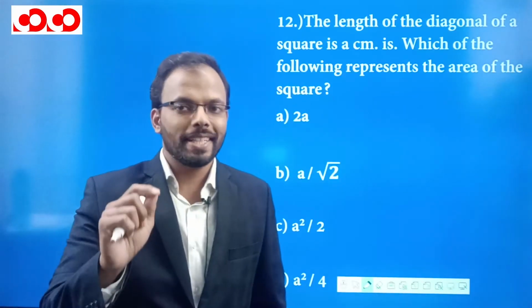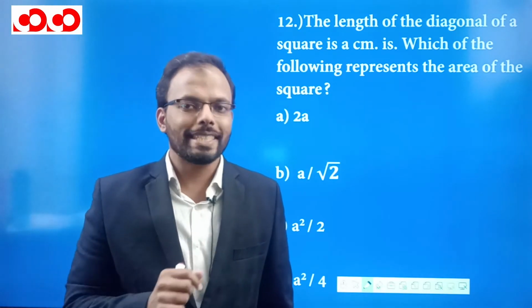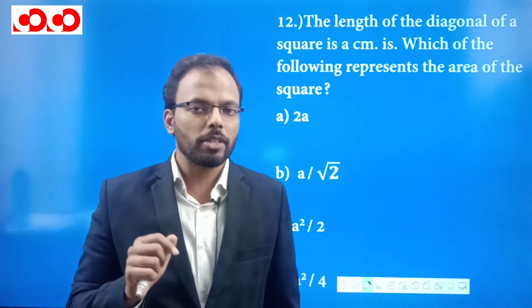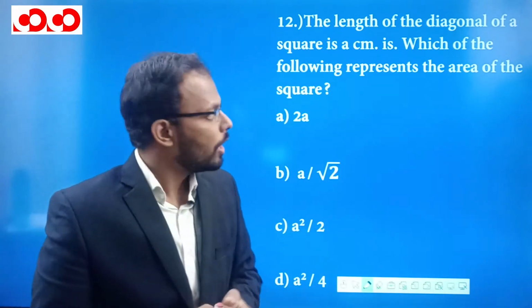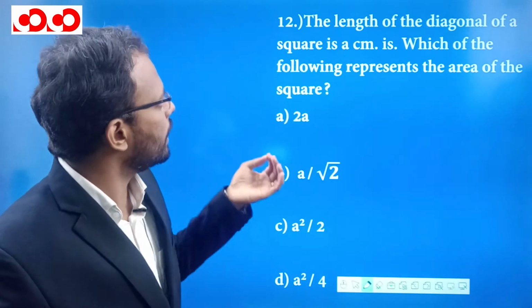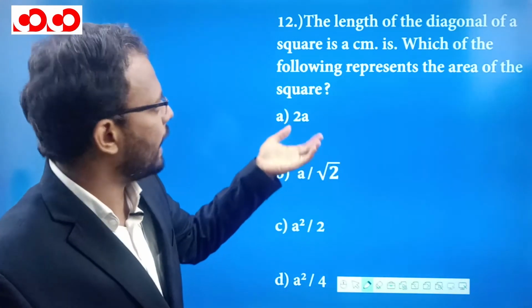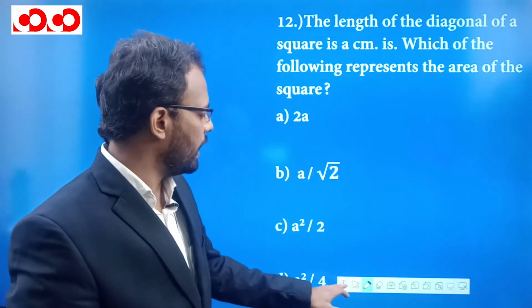So till now we have seen some questions based on probability, permutation, combination. Now we will start with some questions based on mensuration. So this is mensuration 2D, which is plain figures. So the first figure here is a square. Let's try and solve this question. The length of the diagonal of a square is a centimeter. Which of the following represents the area of the square?